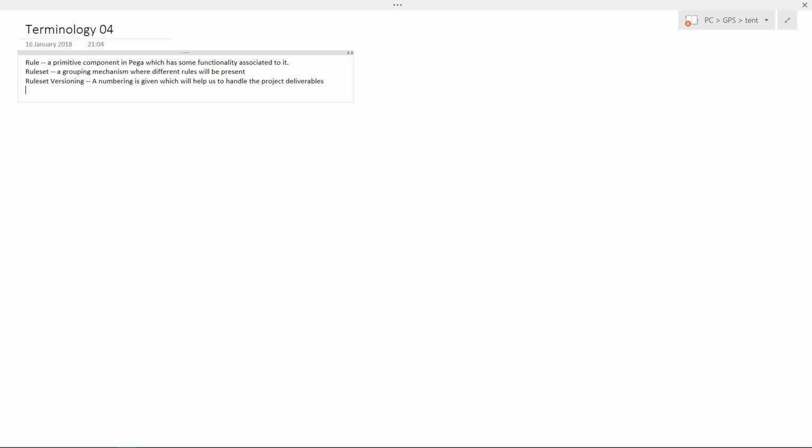Okay, the next one is rule set stack. And this rule set stack is very important. Please try to always think, whenever I say PRPC is trying to pick some rules, I'm talking about the rule set stack. Okay, what do you mean by rule set stack? The order in which PRPC is going to pick the rules is called the rule set stack.